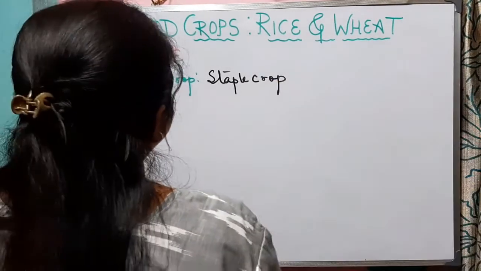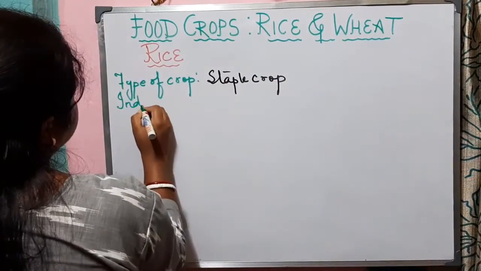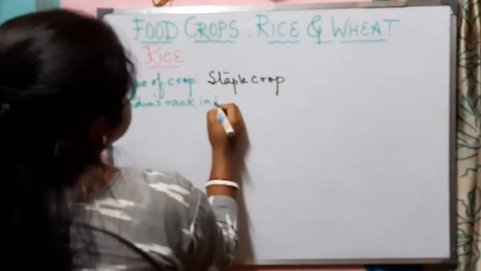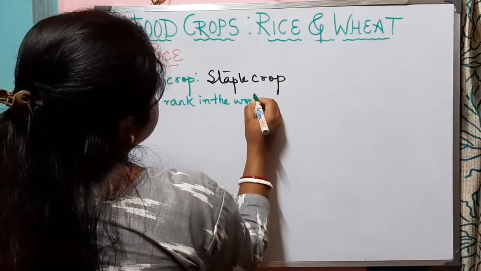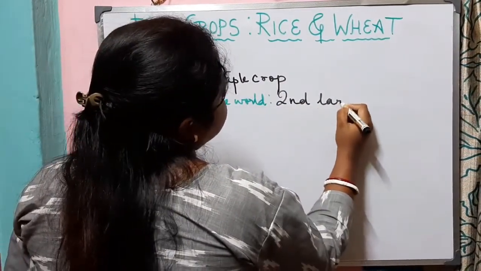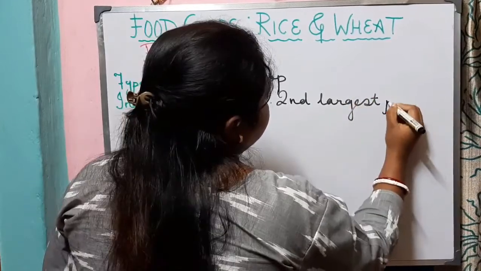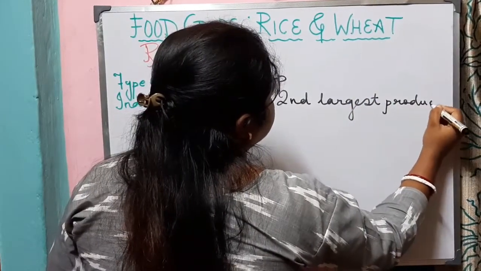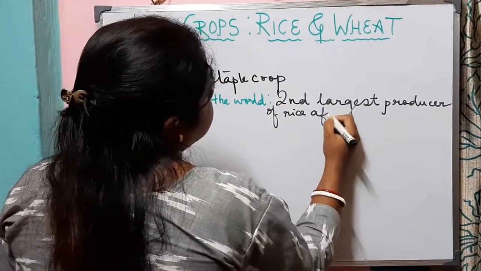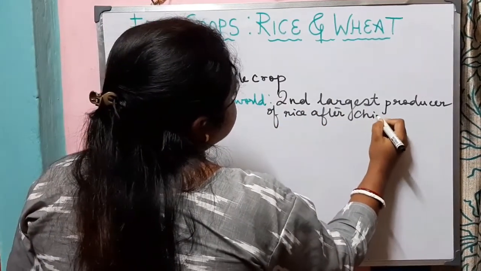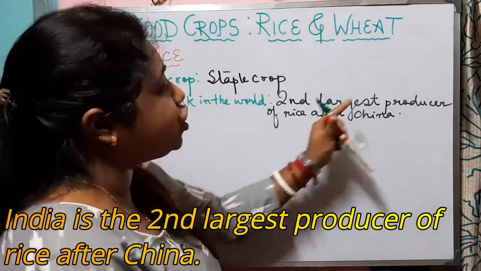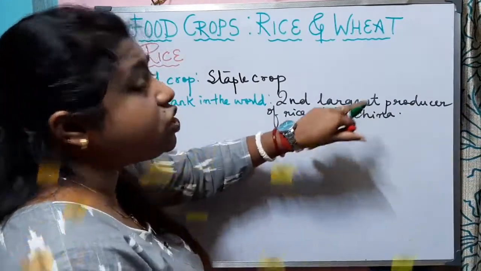If we talk about India's rank in the world, India is the second largest producer of rice after China. So in the world, the rank of India is second. It is the second largest producer of rice after China.